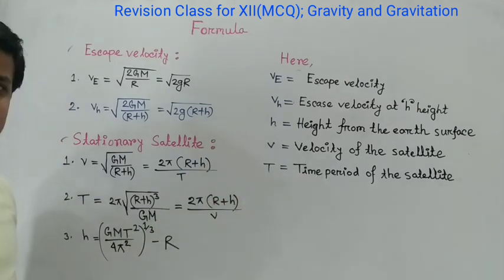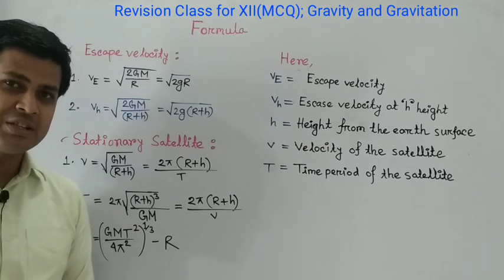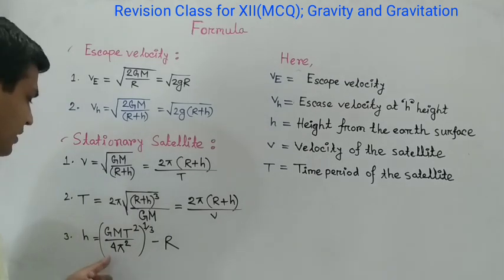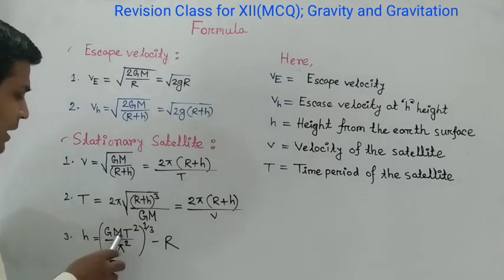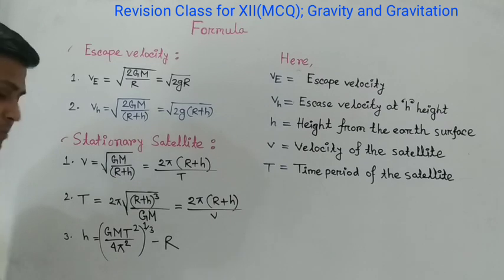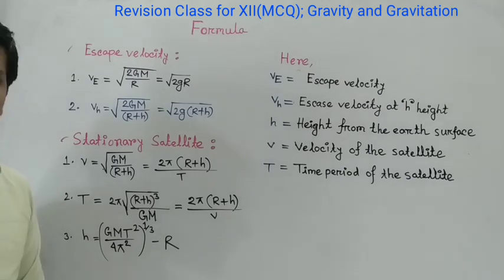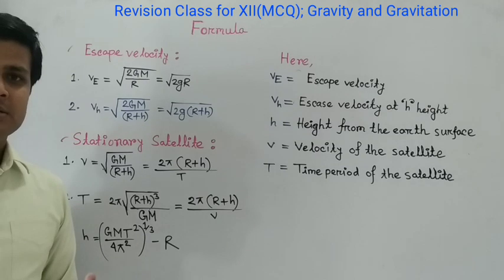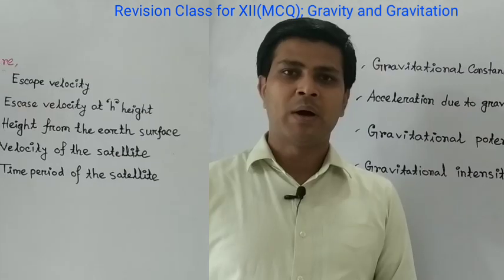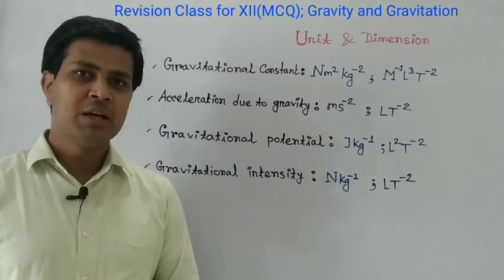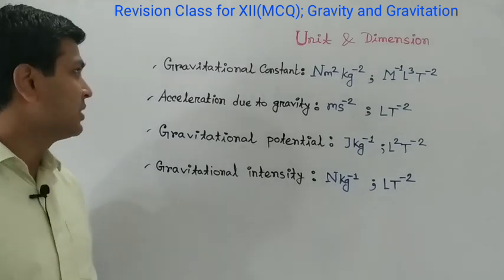And to calculate the height of the stationary satellite, H is equal to capital G capital M T square divided by 4 pi square, whole to the power 1/3, minus R. This is the formula for our chapter gravity and gravitation. Now I am going to discuss the unit and the dimensions of the chapter.